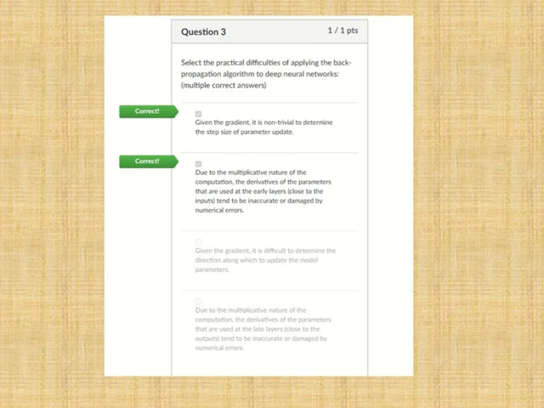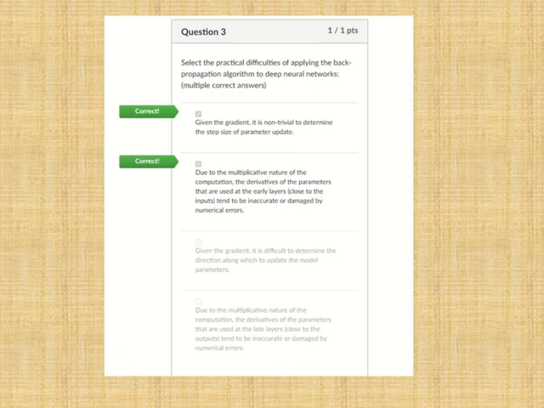When the gradient propagates to the front layers, it may lead to the disappearance of the gradient.